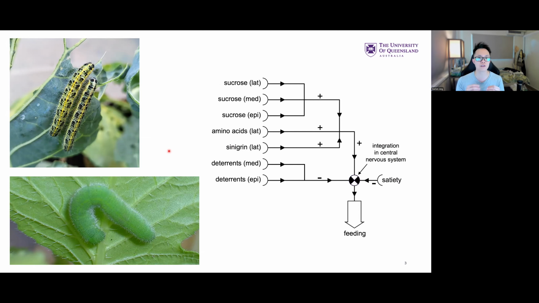So it makes a lot of evolutionary sense for a cabbage specialist to evolve a detection or a receptivity towards one of those glucosinolates, and then acting as a phagostimulant. Not only does it reinforce that it is on the right host plant, but it also is going to increase the ability of the animal to want to eat more of it, knowing that it is the correct host plant, right? So this is the large cabbage white, which we don't have here in the Southern Hemisphere, thankfully. It would be an absolute disaster if they found their way here.